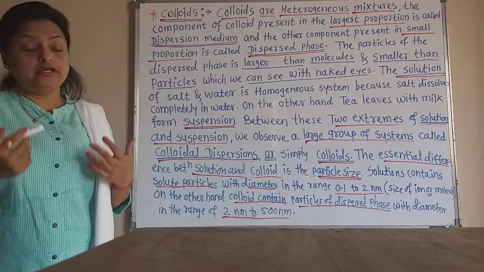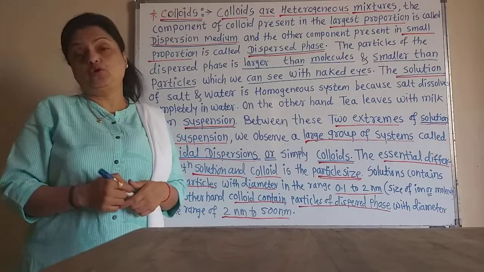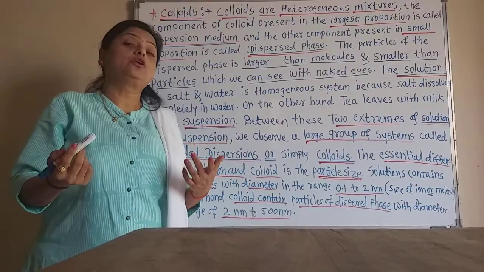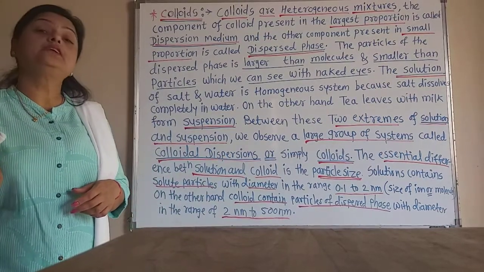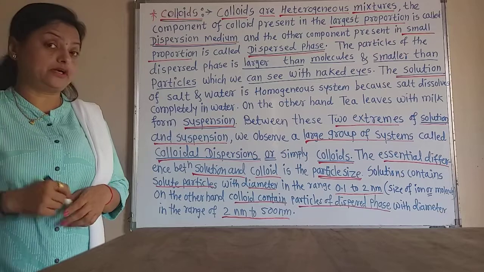Such is the size of the solute particle in the solution.